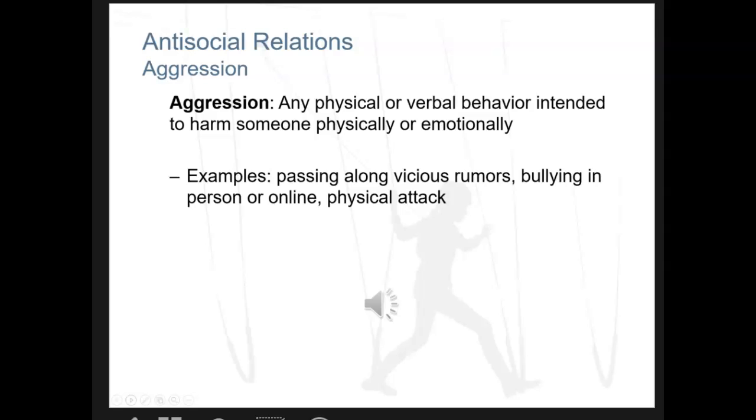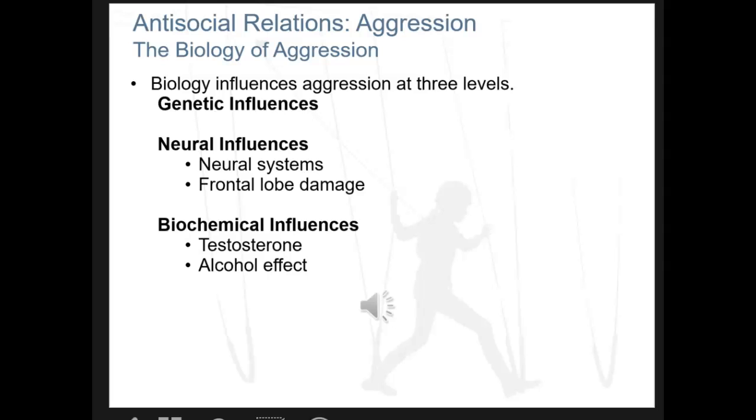So what are some contributing factors in aggression? Aggression can be genetically influenced. Basically, a person can be genetically prone to have a quicker temper. Neural influences, the way neurons are fired, can actually also feed into aggression. Frontal lobe damage. Remember that frontal lobe is responsible for controlling our impulses. If there's any damage to the frontal lobe, or if the frontal lobe isn't firing the way it should be firing, that can actually lead to aggression.